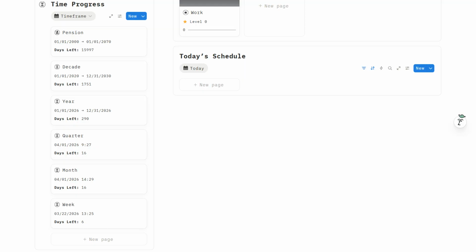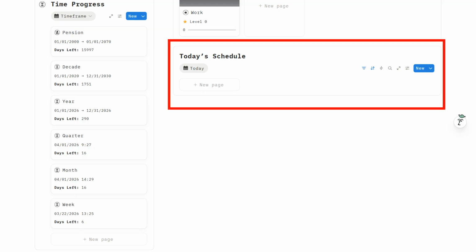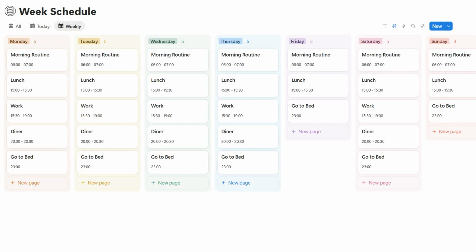Under the Life Zones section, you'll find Today's Schedule. This section automatically displays the activities scheduled for the current day. The data comes from the weekly schedule database where you define the activity, the time, and the days it occurs. The system then automatically filters the schedule to show only what's relevant for today.